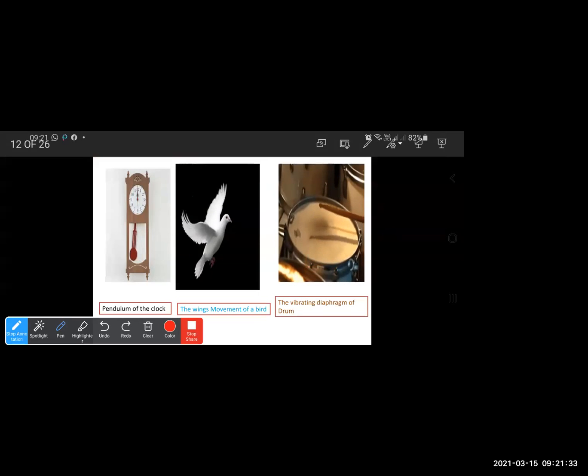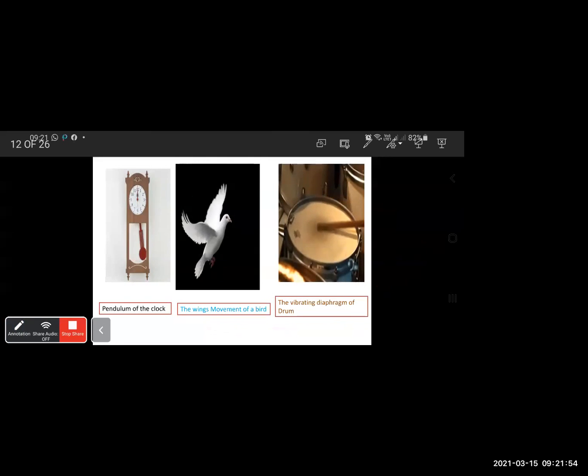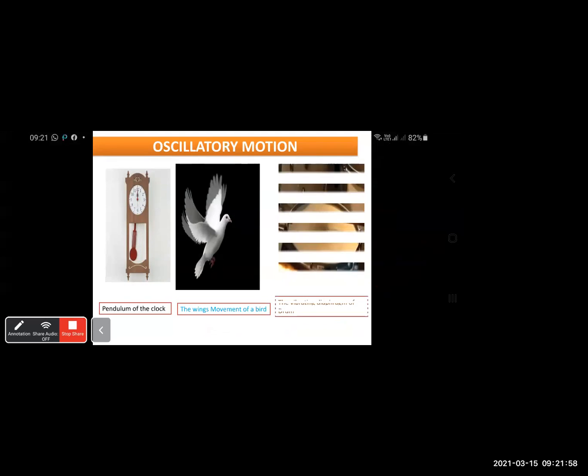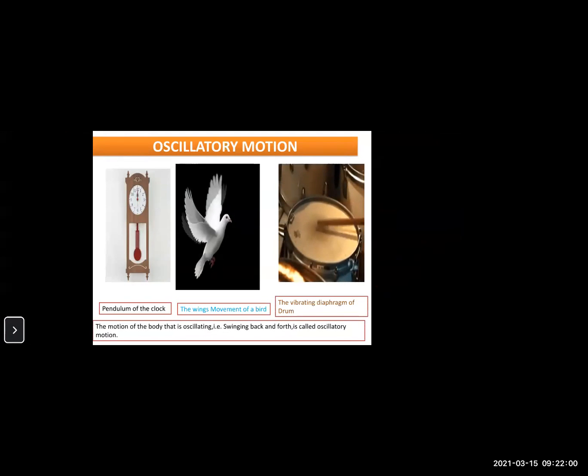There are many other instruments, like the guitar or the strings of the sitar. If the instrument has a lot of strings, when a person plucks the string, the string moves in the up and down direction, that is, the string oscillates. So all these examples are examples of oscillatory motion.